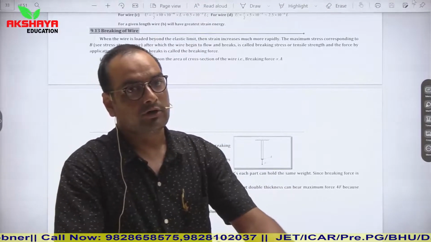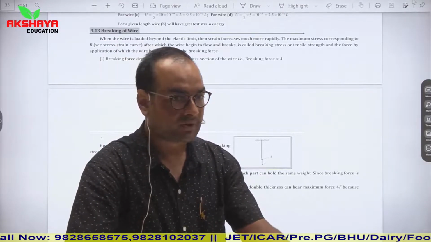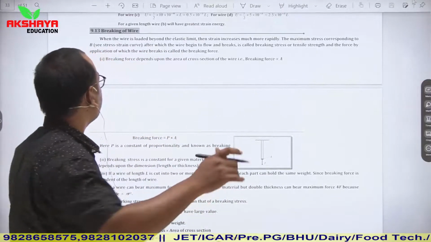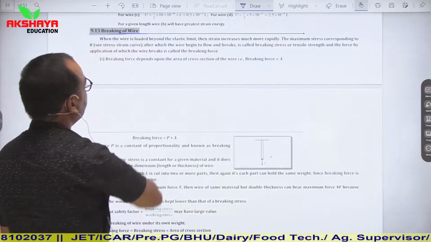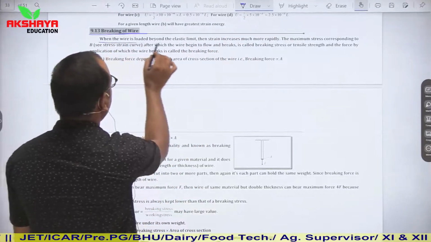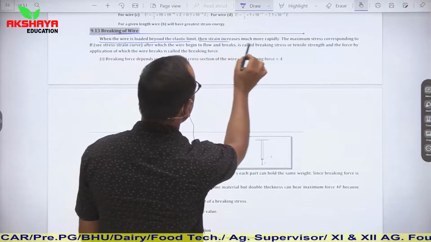In today's lecture we are going to finalize our topic of elasticity. So today we will start with breaking of a wire. Breaking of a wire. So see, when the wire is loaded beyond the elastic limit, then strain increases much more rapidly.